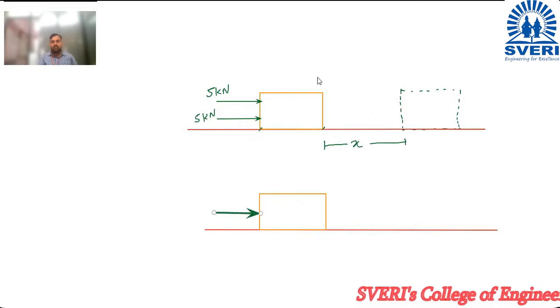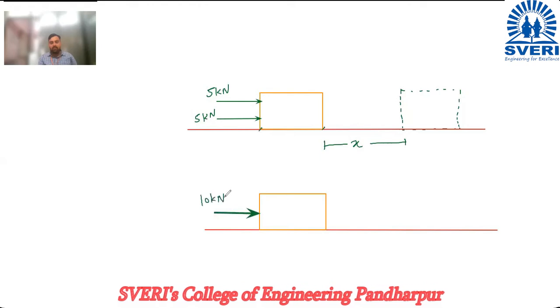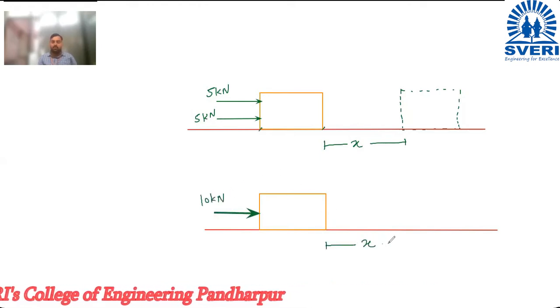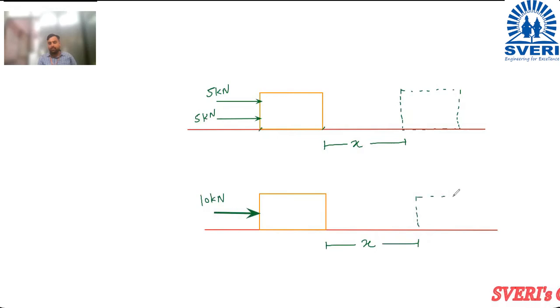Okay, and this force I will apply of a magnitude of 10 kilonewton. And due to which the same displacement will be there, the effect is also the same. So the final position of the block must be over here. This is the final position of the block.